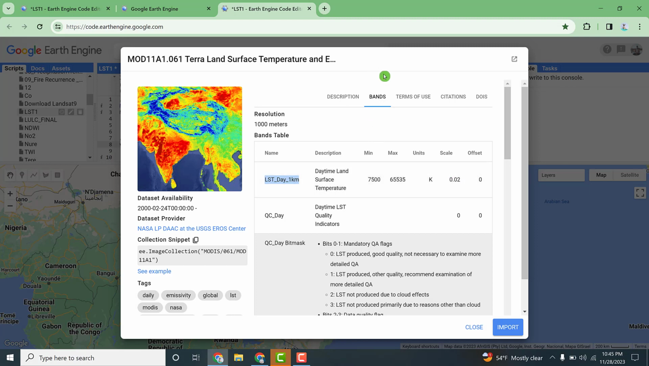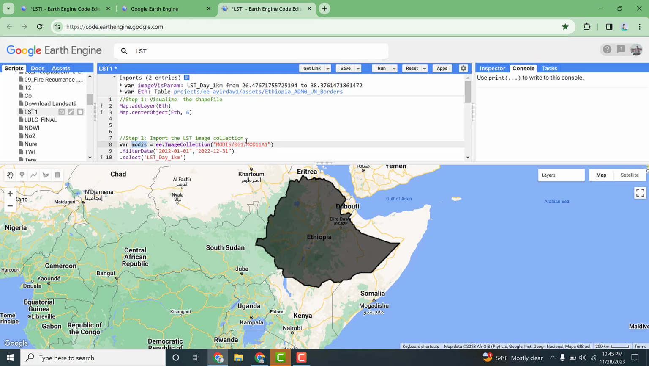So step 2 is having the dataset of the Terra land surface temperature, and we need to copy this link. Copy the collection snippet, or you can select and copy this link, then close and get back to the script editor. You can simply replace this by pasting. This is global scale land surface temperature data, and we need to filter it based on our study area and based on our time limit.